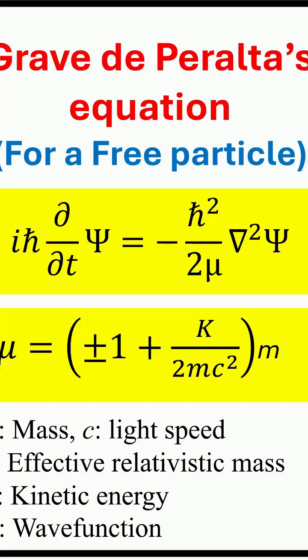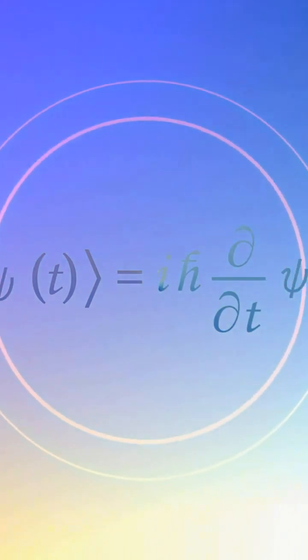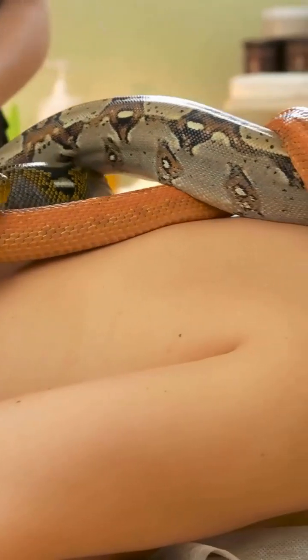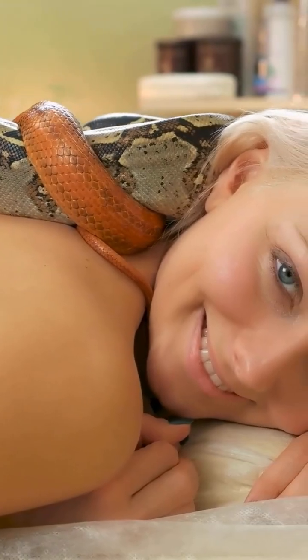For free quantum particles, there is a pair of Schrödinger-like but relativistic Grave de Peralta equations. One only has common solutions and coincides with the Schrödinger equation in the non-relativistic limit. The other Grave de Peralta equation only has exotic solutions with negative kinetic energy. Anya, I agree with you.